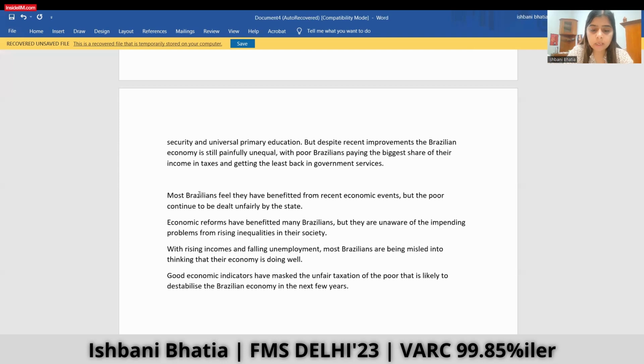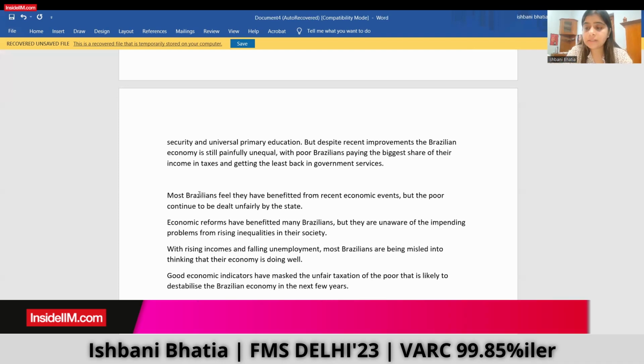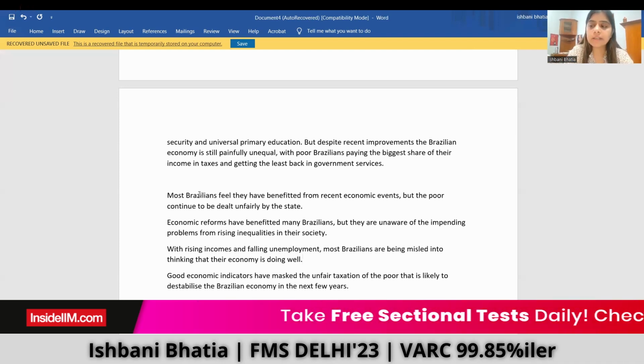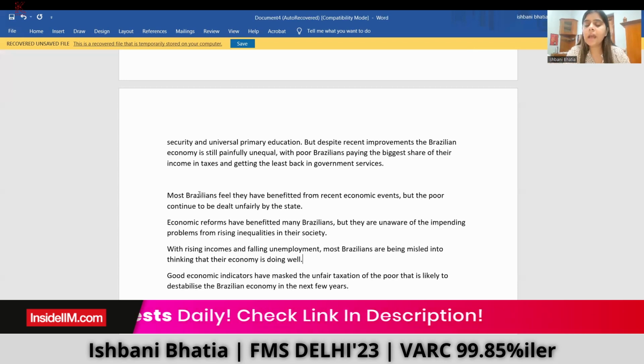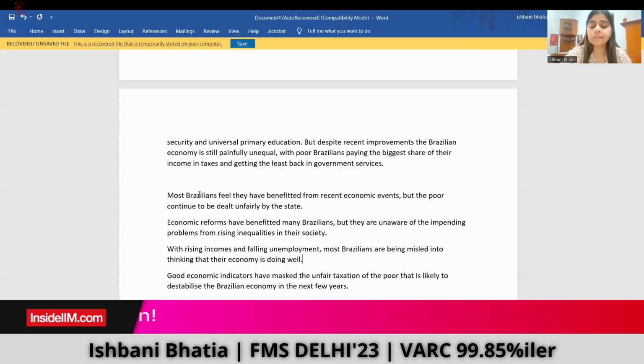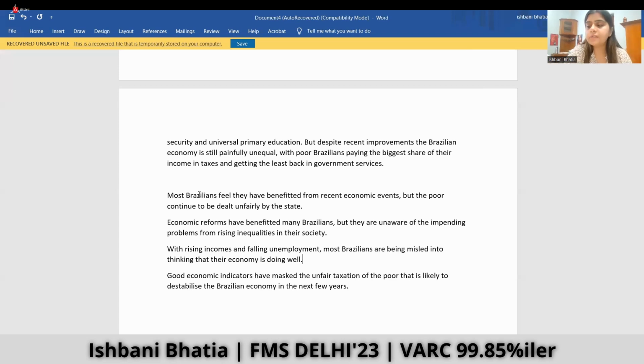With the rising income and falling unemployment, most Brazilians are being misled into thinking that their economy is doing well. So most Brazilians are not misled. They, like the lower classes, may be poorly treated or have been taxed, but people have got a lot of benefits as well. The author mentions that the growth rate is less, but at the personal level the people are saying that their income has risen, and it is further expected to rise. And the author has provided reasons for the same, like social security, primary education, and so on.